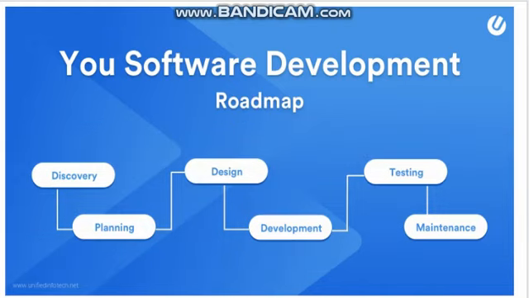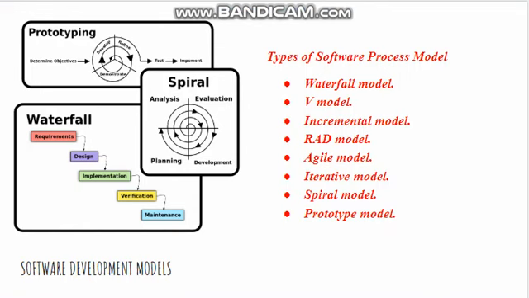These are the basic phases which are carried out in the software development. So to carry out all these phases, we need different kinds of models depending upon the different requirements of the software. So depending on those different requirements, we may opt for different software development models, right? So these are the different development models which we can opt for.